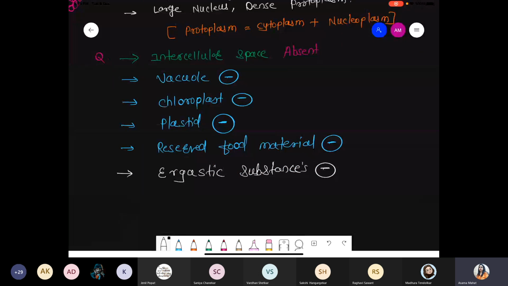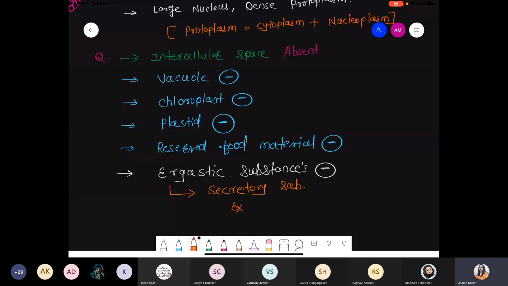So what is the meaning of ergastic substance? Ergastic substance means secretory substance. Like a plant secretes gum, sometimes mucilage, resin. Whatever secretory substance, that is called ergastic substance. So please write down ergastic, nothing but secretory substance.